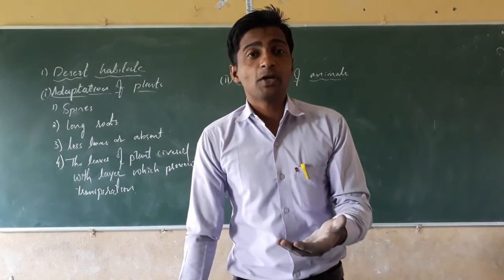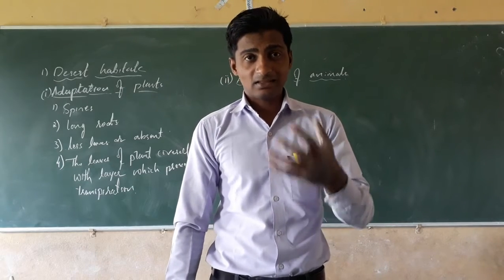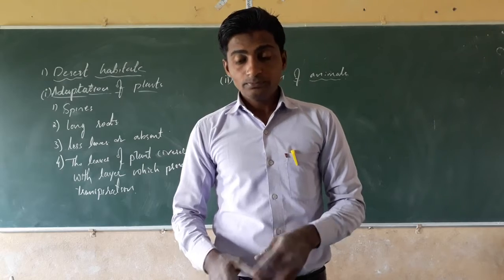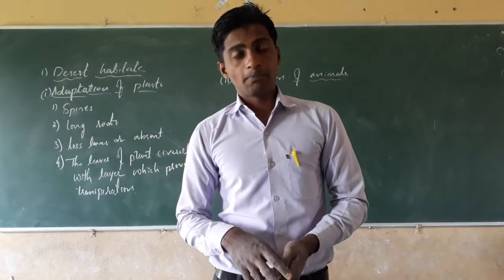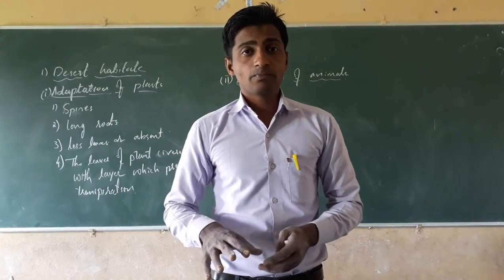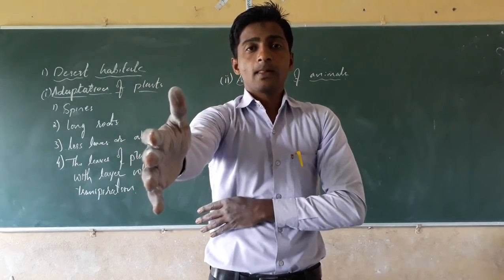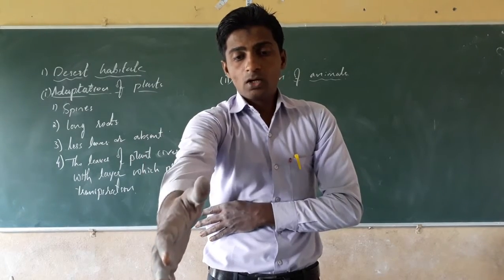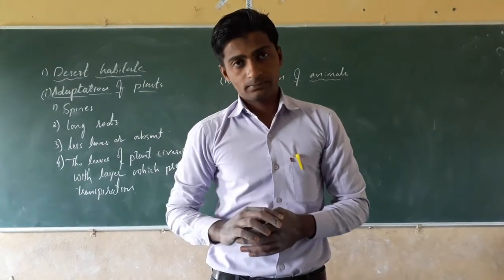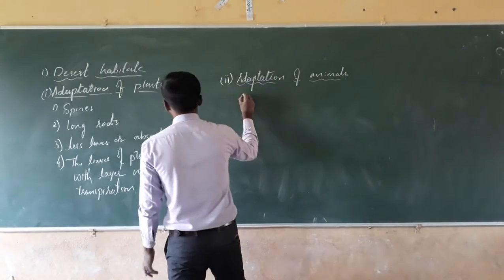Due to the high temperature, animals can't live there, but the camel survives in the desert. It has long legs to protect its body from the hot desert. Long legs, first point.